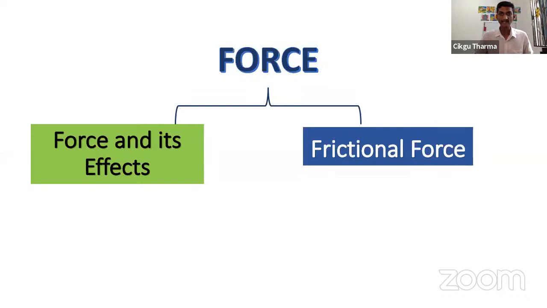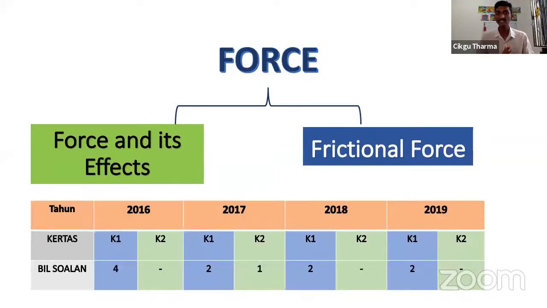And how important is this topic for UPSR children? Look at the analysis of the past year questions, for the past 4 years, from 2016 until 2019. I'm sure I have shared some of the slides with those who have registered with Sri Murugan Center, so they will have this table, but it will be empty. So you can complete the table now. If you look at paper 1, K1 means kertas satu, the paper 1, and K2 means the paper 2.